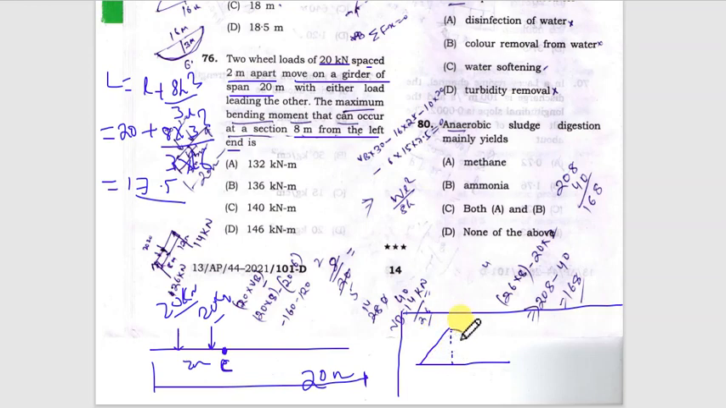And now wherever load is acting, you have to find the Y value. The maximum ordinate of bending moment can be found simply using the formula Z into L minus Z divided by L. Z is the distance at which you have to find the maximum bending moment, and L is the total length of the girder.